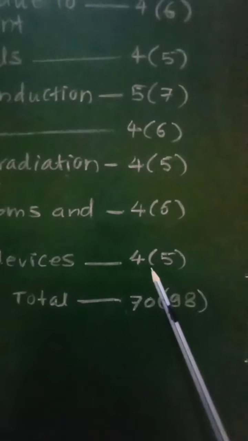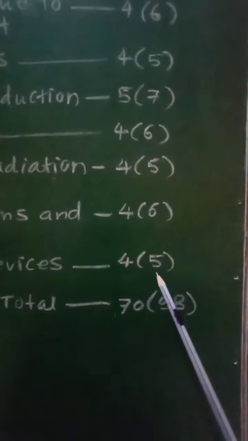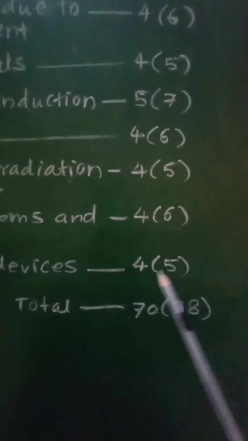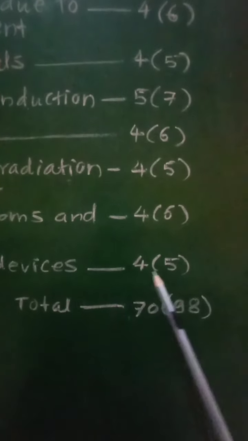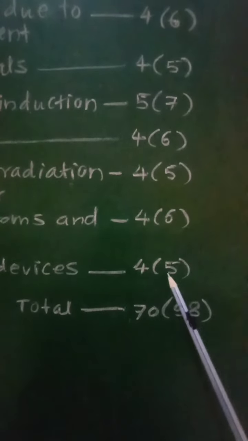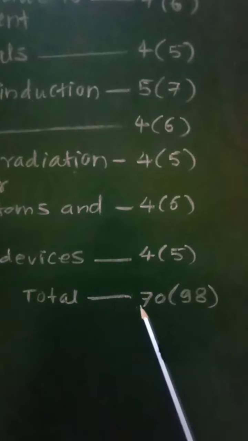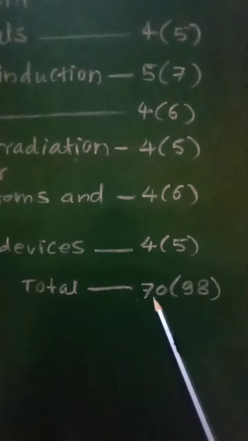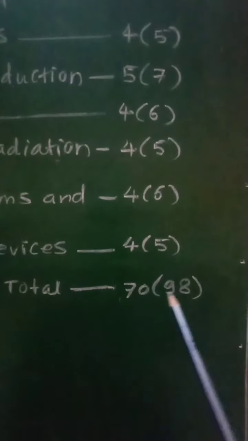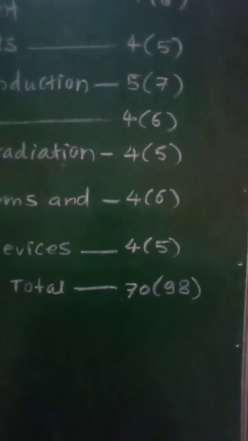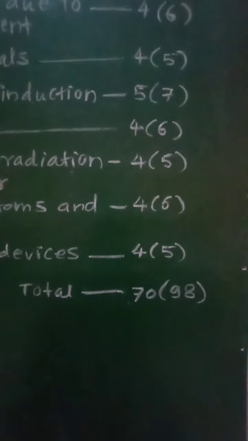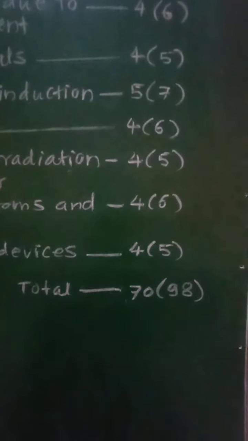For this chapter, 4 marks without option and 5 marks with option, so that total 70 marks will be there without option and 98 marks with option. So this will be the weightage of marks for 12th physics.